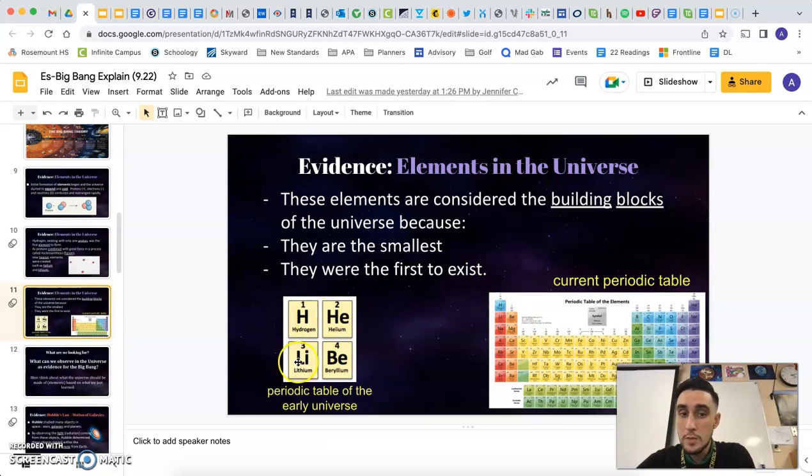We also get a little bit of lithium and a little bit of beryllium in there as well, but it's mostly hydrogen and helium that are those building blocks, and then everything kind of comes from that. And we'll talk about, really we only talked about 4 of these elements. Well, there's a ton of other elements here that we'll talk about in our next unit, how we form things like carbon and oxygen or gold and silver and mercury and stuff like that.